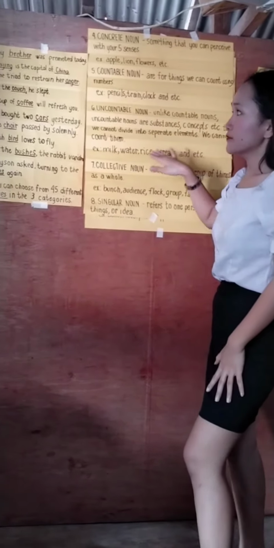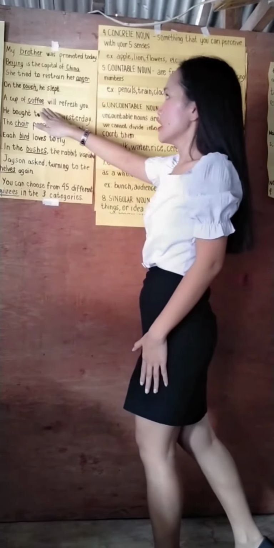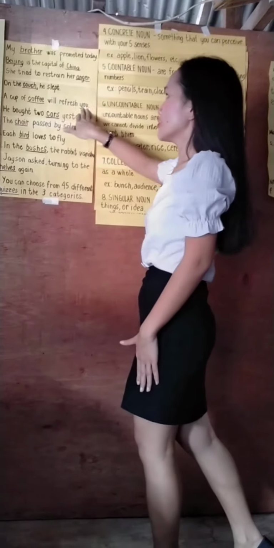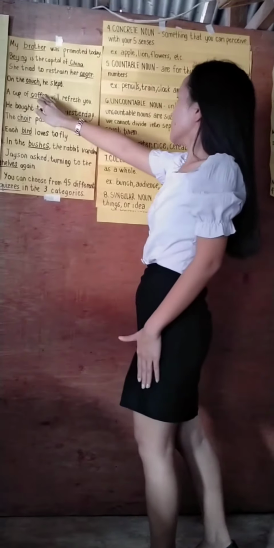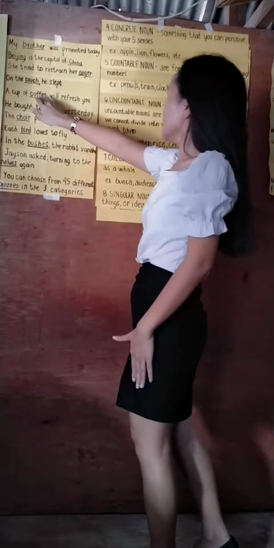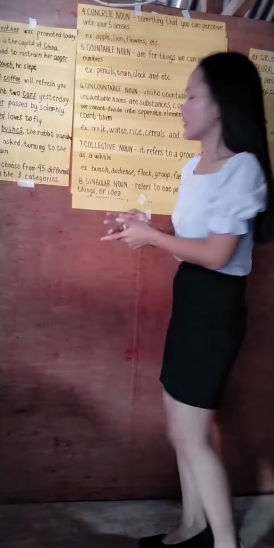And now, let's use it in a sentence. We have here, a cup of coffee will refresh you. So the underlined word here, class, is coffee, because it is an uncountable noun, since you cannot divide coffee into separate elements. And now let's move on to the next one.